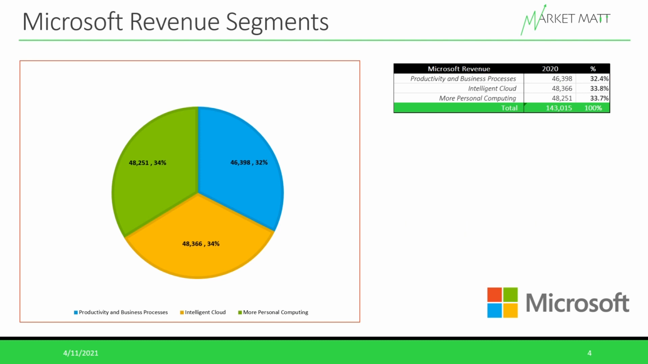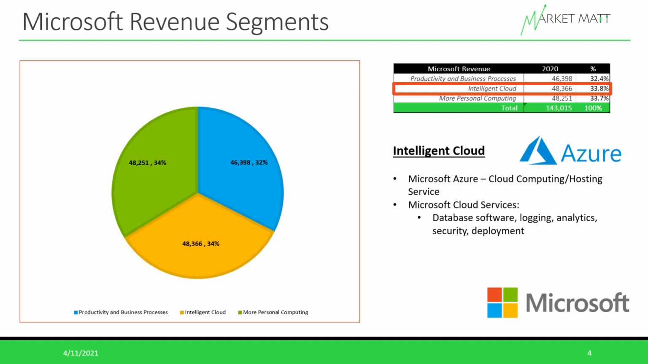If we look at Microsoft's next segment, this is going to be its intelligent cloud. Its intelligent cloud did about $48.3 billion in revenue in Microsoft's fiscal year 2020, and this is the fastest growing segment that Microsoft currently reports on. Microsoft's intelligent cloud includes basically two different types of revenue.